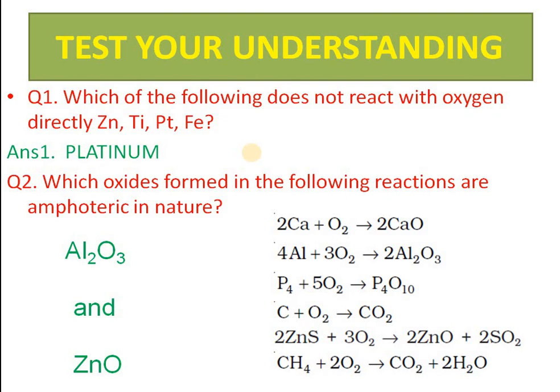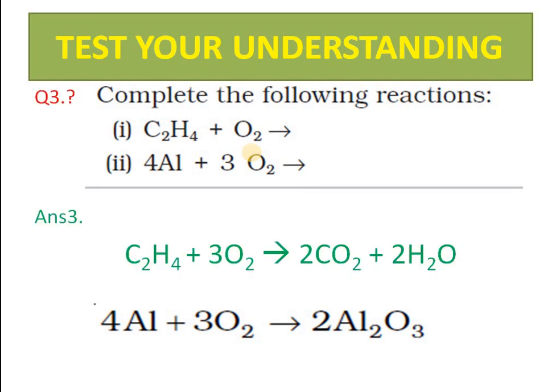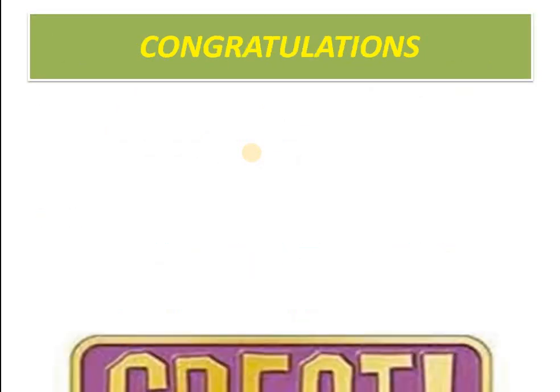Carbon dioxide is acidic. So complete the following reaction. Aluminium has already been completed. Now this is ethene. Ethene gives rise to carbon dioxide and water. Hopefully you know these answers.